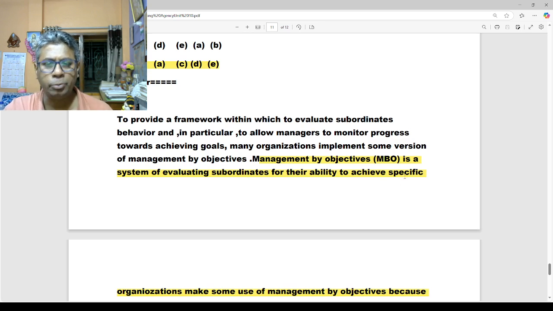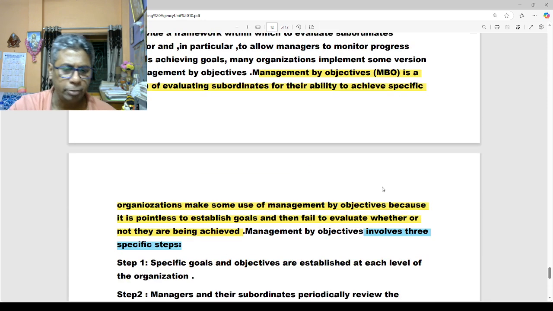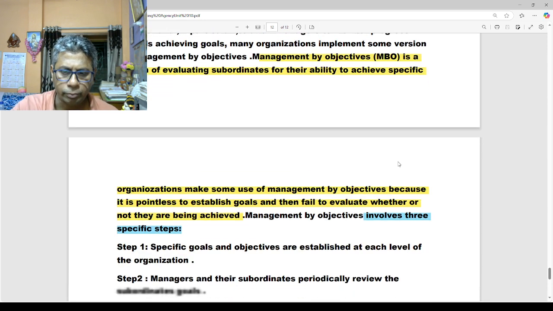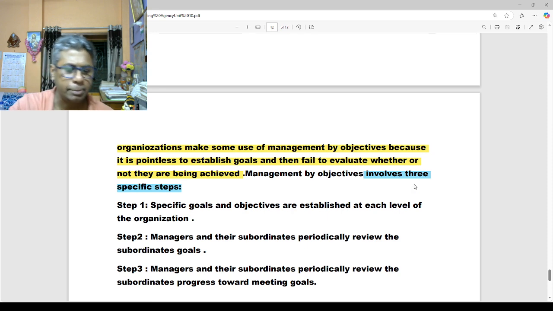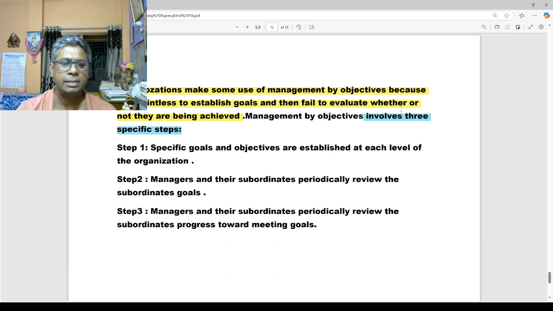My dear students, we have to understand what we mean by management by objective. It is a system of evaluating subordinates for their ability to achieve specific goals of the organization. There are 3 specific steps involved in management by objective. Number 1, specific goals and objectives are established at each level of the organization. Step 2, managers and their subordinates periodically review the subordinate goals. And step 3, managers and their subordinates periodically review the subordinate's progress towards meeting the goals.